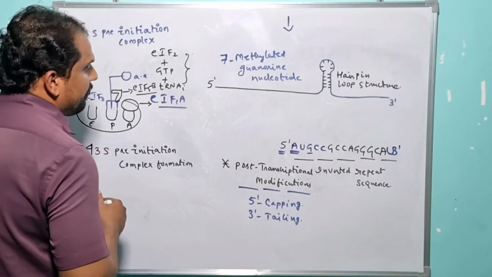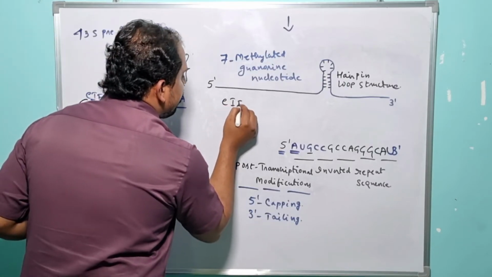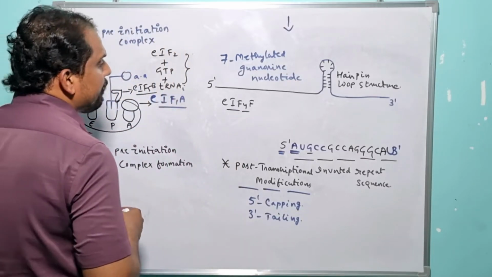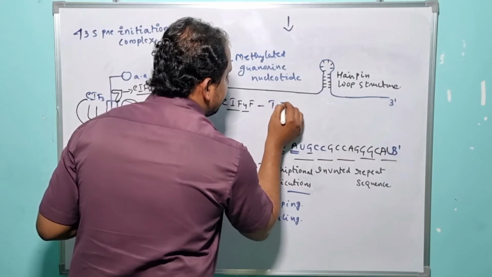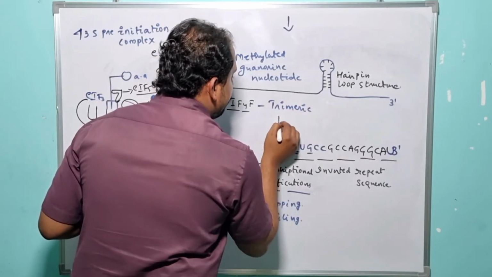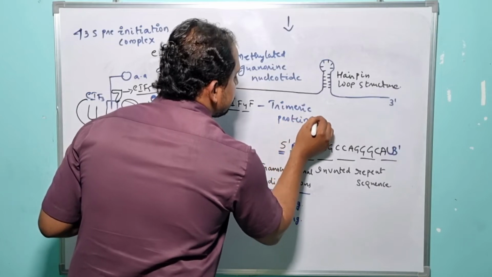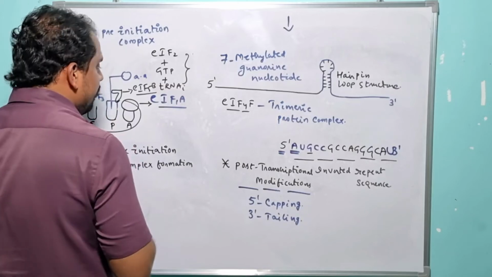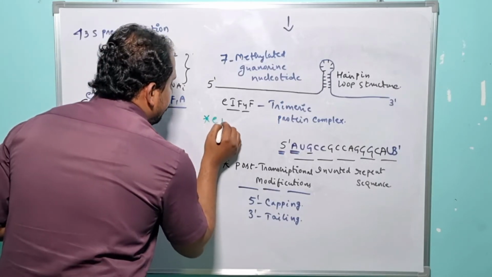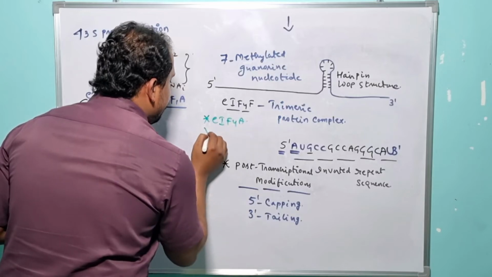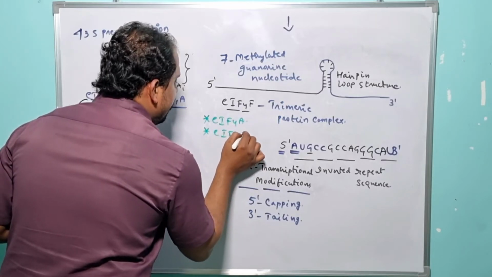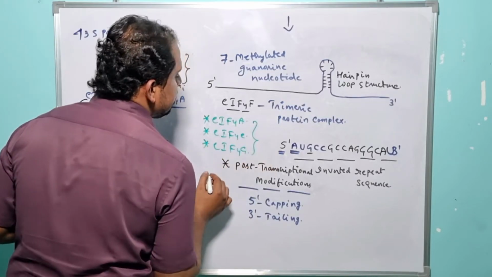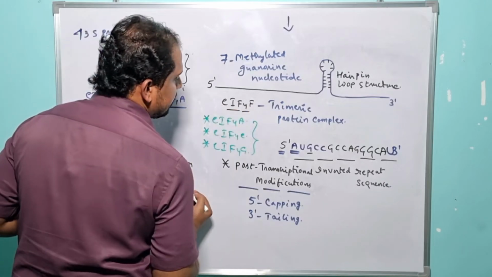Eukaryotic initiation factor 4F. So what is eukaryotic initiation factor 4F here? It is a trimeric protein complex. That means it possesses 3 different subunits here. So what are those? One includes eukaryotic initiation factor 4A, eukaryotic initiation factor 4E, and the other one is eukaryotic initiation factor 4G. So these are the three specialized subunits which are a part of the eukaryotic initiation factor 4F.